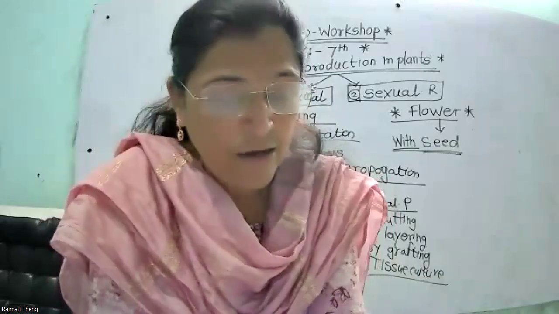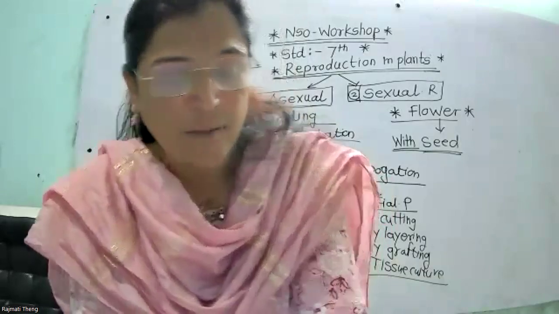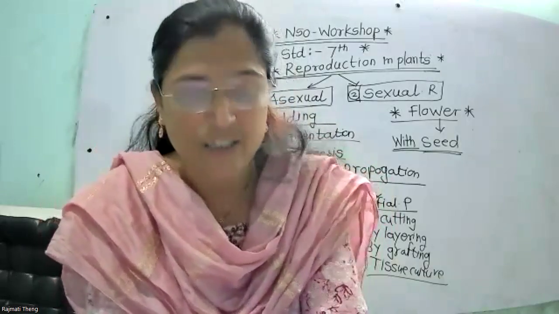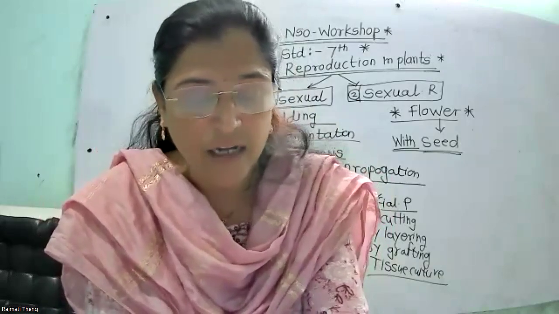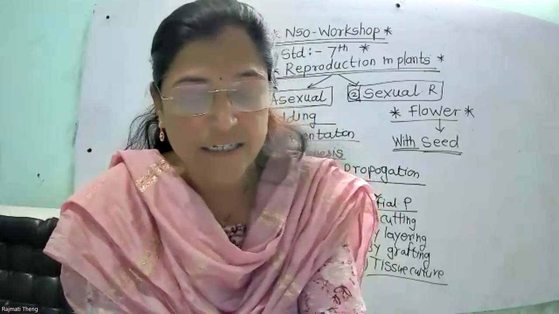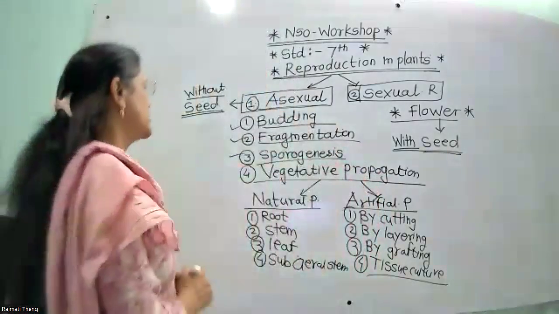So have you seen the growth on bread? On bread, the fine thread-like structure you have seen is called hypha, and at the tip of the hypha there is a spherical structure called sporangium.